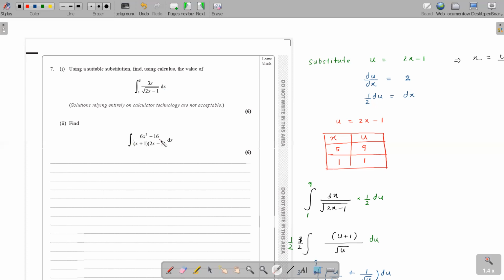So when the order is equal, how do you break it? When the order is equal, you just put a constant and then start writing the partial fractions.